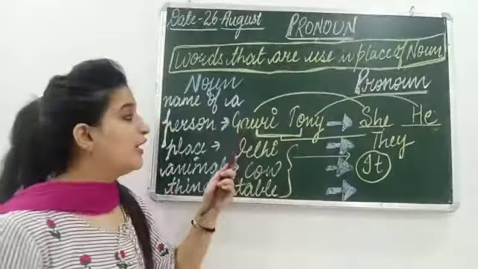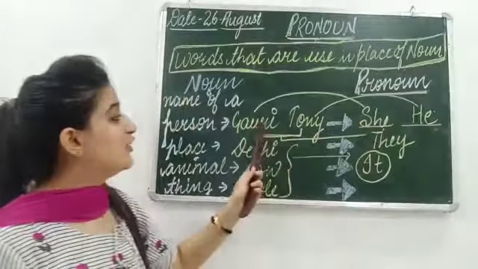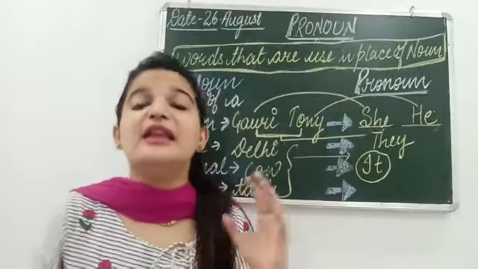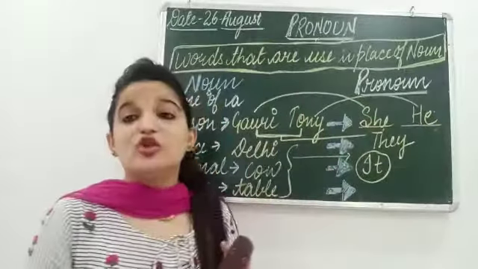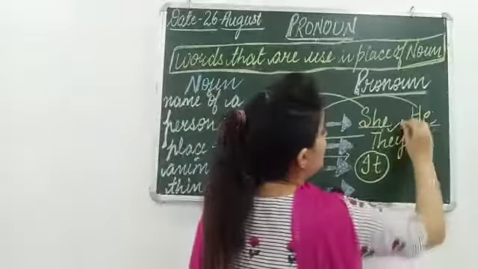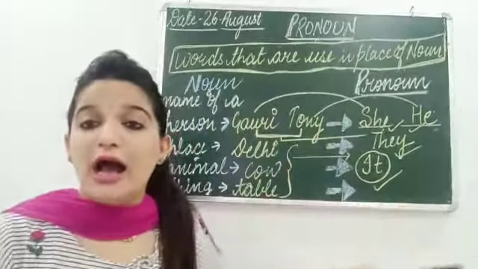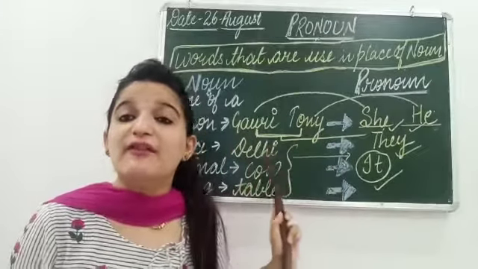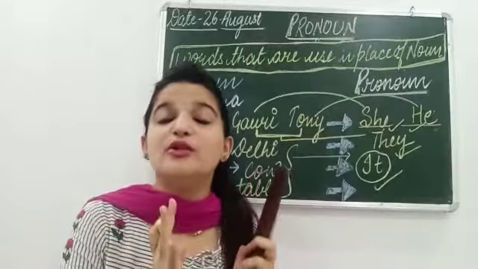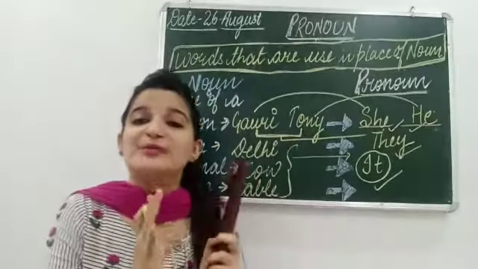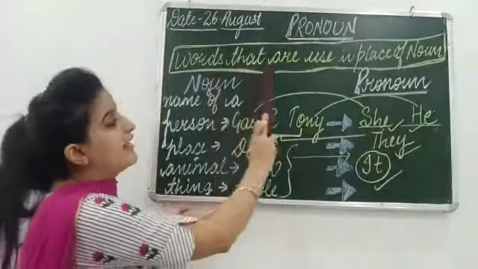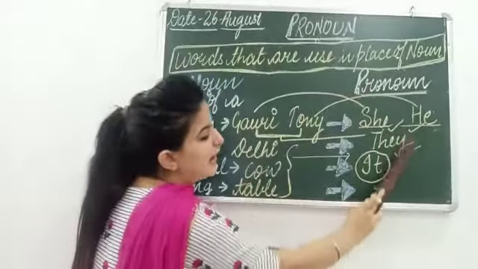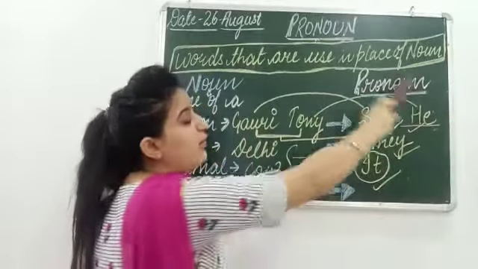And if we are talking about a boy, we can use he. If we are talking about any girl, we can use she. And if we are talking about more than one person, then we can use they. So my children, this he, she, they, it, these all are pronouns, and this is all that you have studied in class 2. So today we have only revised what you have learned in class 2 and what pronoun actually is. Pronoun is a word that is used in place of noun. These are the nouns, and in place of noun we can use these words, and these words are called pronouns.